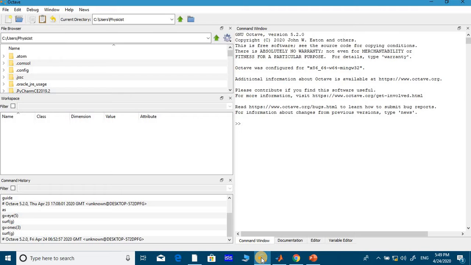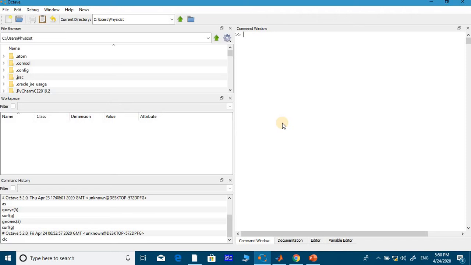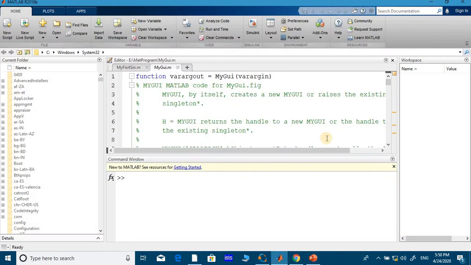Somewhat, it looks like MATLAB. See, this is your current window, as in MATLAB, and this is the workspace. In MATLAB you find the workspace on this side. This is the command history. And coming here, this is the command window, where you can do a variety of things, right? First I can type here to clear these: that is CLC. CLC means clear the console. This is the interface of the Octave software.